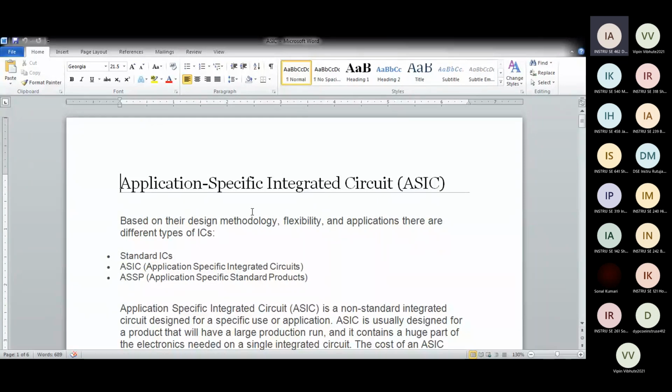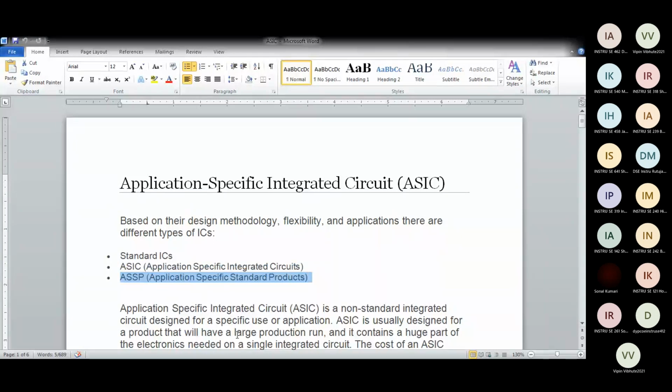Previously, ASIC, application specific integrated circuit. So using this technology, they build microcontrollers. Based on the design methodology and flexibility, the applications are different devices. One is standard IC, the 8051, which we have studied in this syllabus, is a standard IC. Other type is application specific integrated circuit. And application specific standard products.